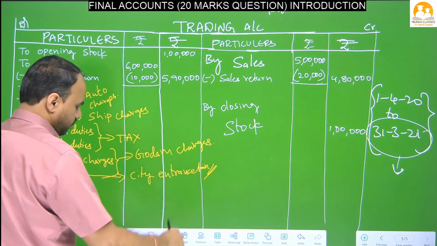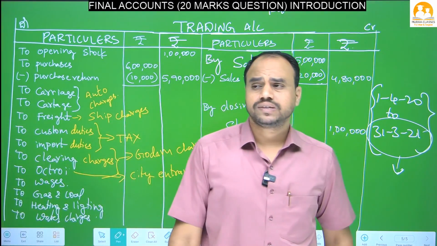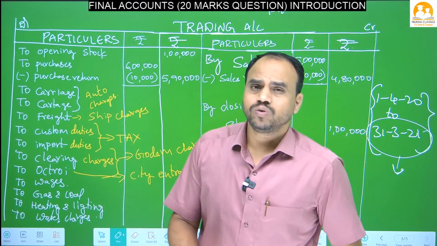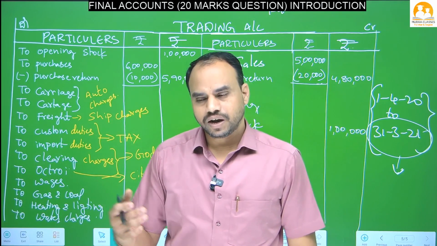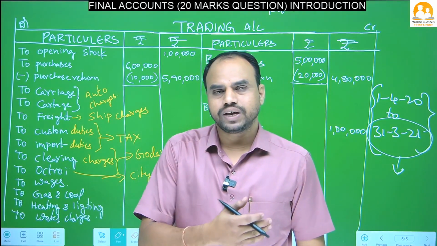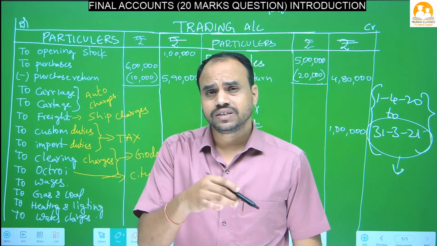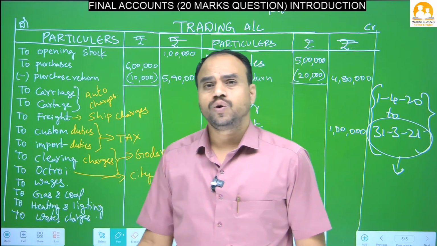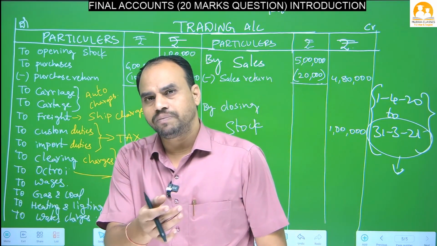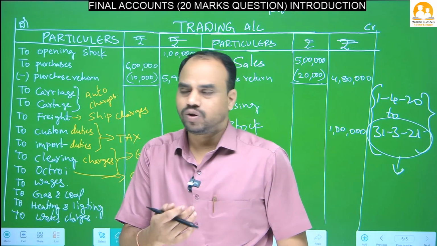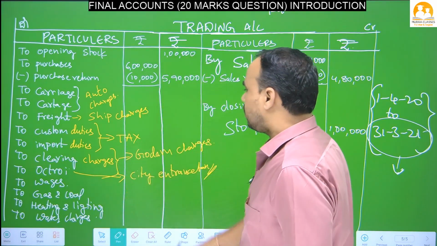When goods are, octroi means what, beta? City entrance tax. When goods are entering the city, the government arranges some check posts there. You have to pay some tax to the government to enter into the city, that is called city entrance tax. That is it, its name is octroi.